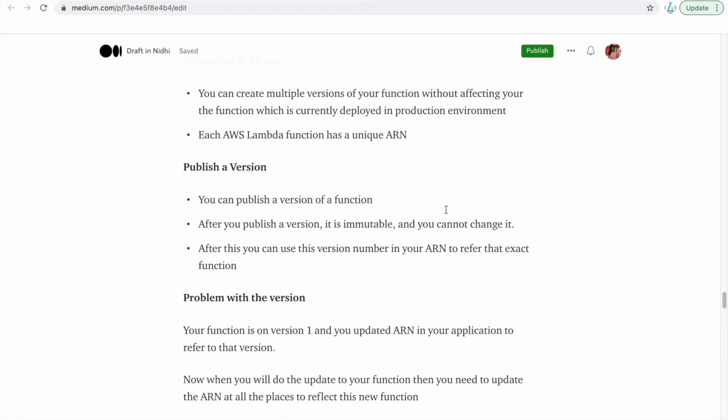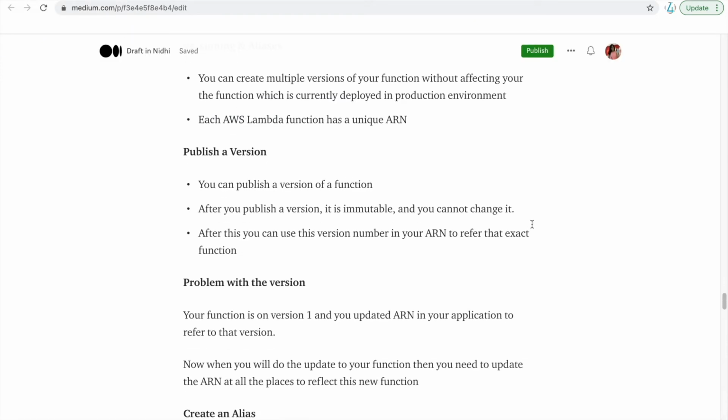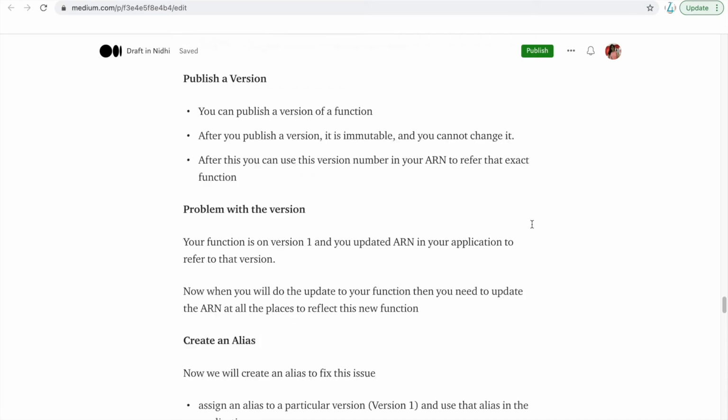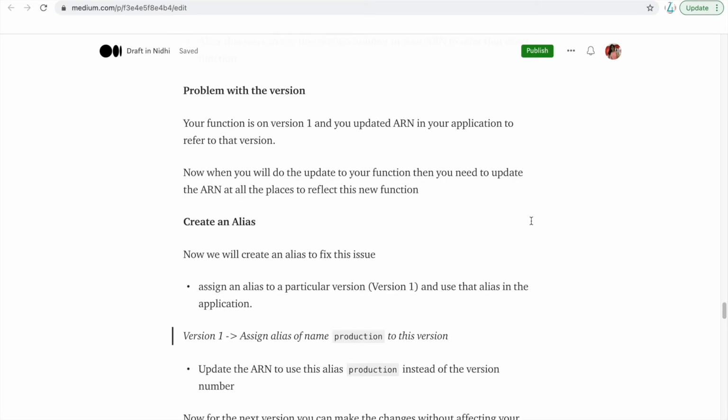So yeah, this is what a version is. Now what is the problem with versions? You can create as many versions as you like; whenever you upload new code, you can create a new version. Your function is on version 1, right? And you updated the ARN in your applications to refer to that version, right?